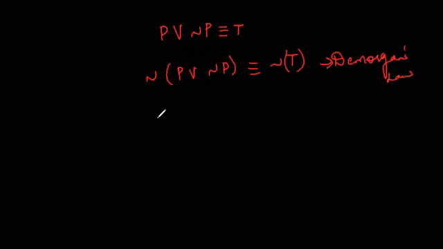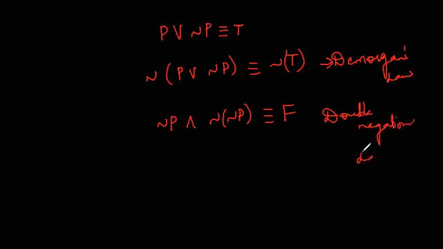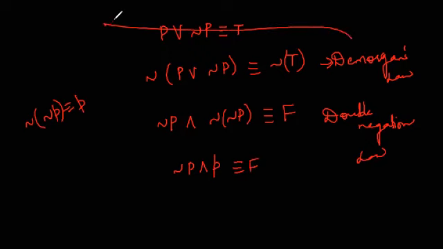Okay. So when you apply negation to P or ¬P, it will become ¬P and ¬(¬P), and T will be replaced by F. Now this is the double negation law. So this is ¬P, and the double negation law means the negation of ¬P is equivalent to P. So this means ¬P and P is equivalent to F. Also, I'll explain De Morgan's law over here.